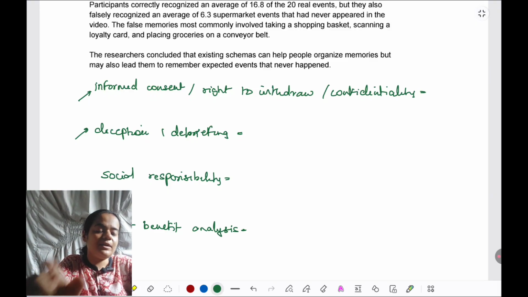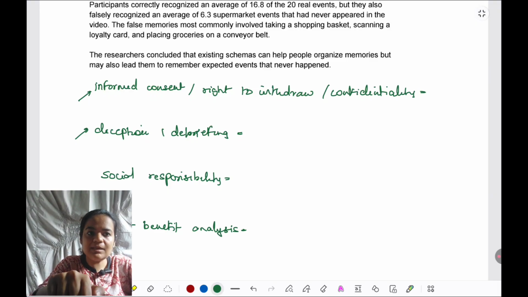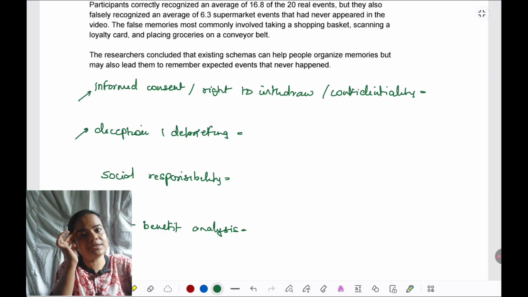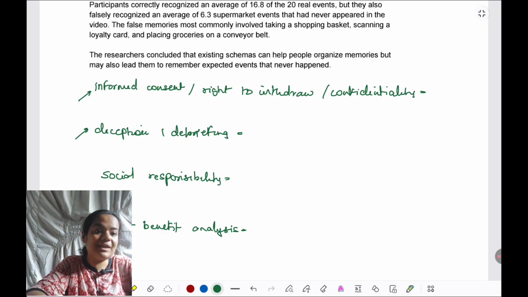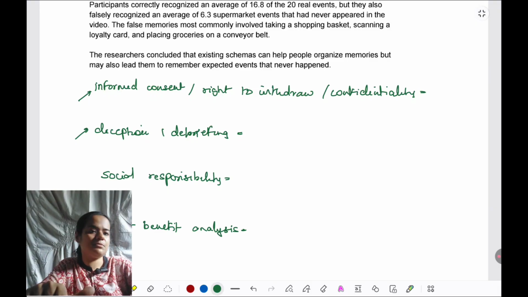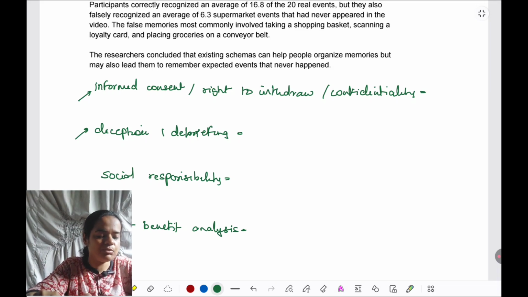Second, some of you would be wondering why I've not taken harm in this, like psychological harm, physical harm. That's a very favorite point, easy to discuss also, because it overlaps. I will show you, when we are doing the stimulus with deception, with informed consent, it becomes a part of it. I don't need to list it separately.